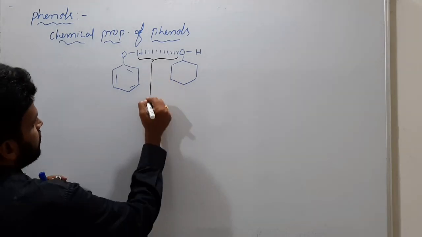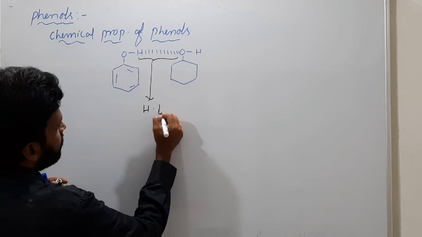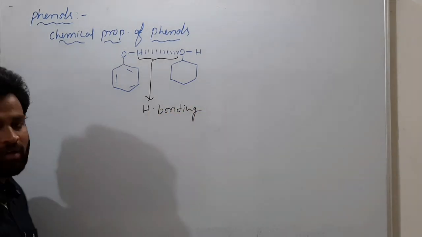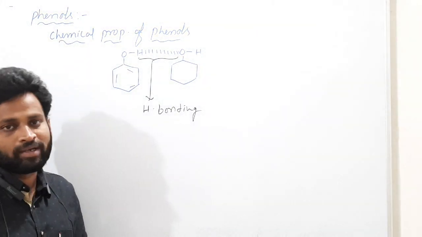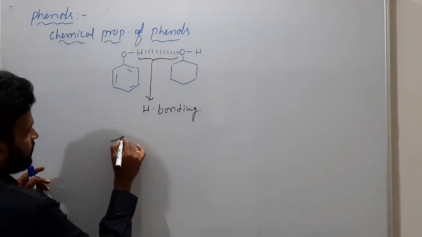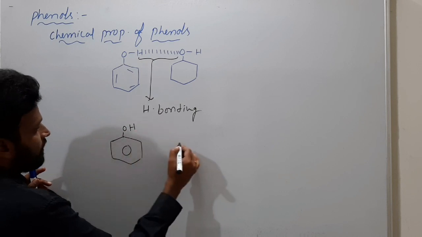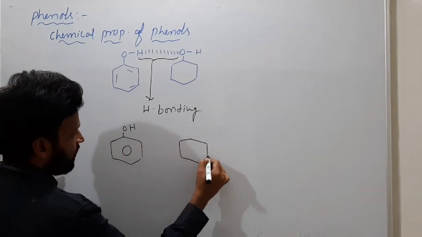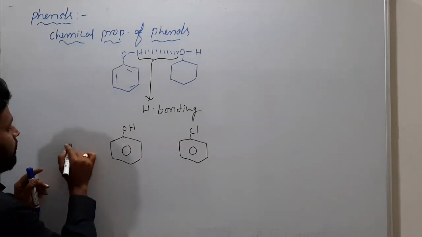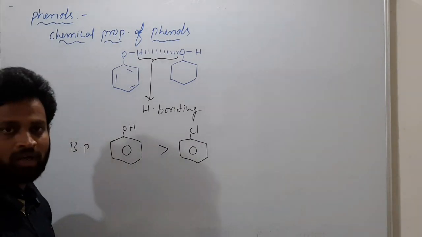Due to this hydrogen bonding, phenols have high boiling points than haloarenes. If you see phenol, C6H5OH, and C6H5Cl, and they ask which has the higher boiling point, you have to say phenol has more boiling point.